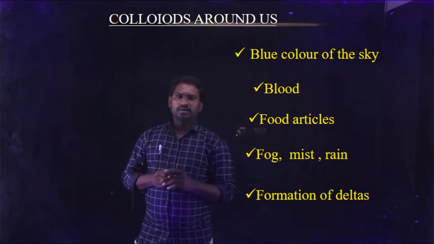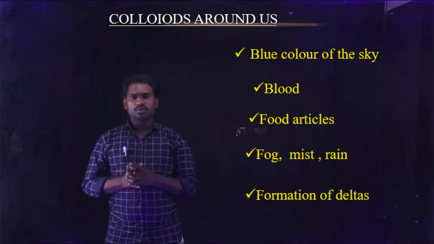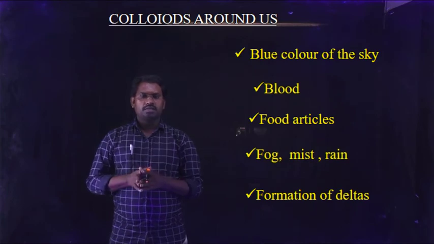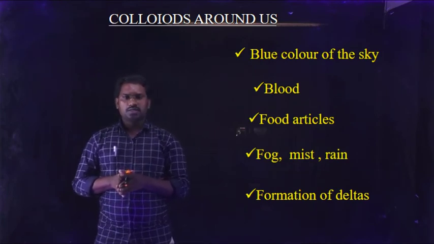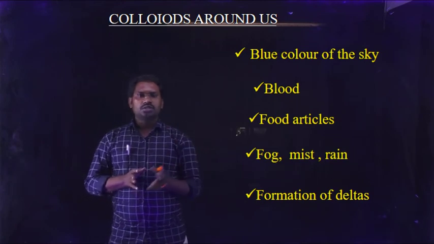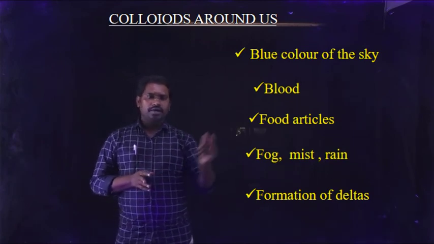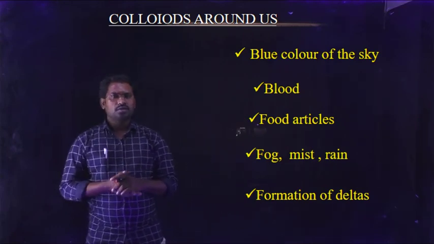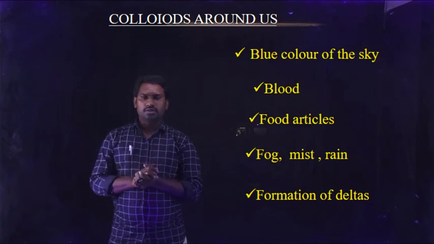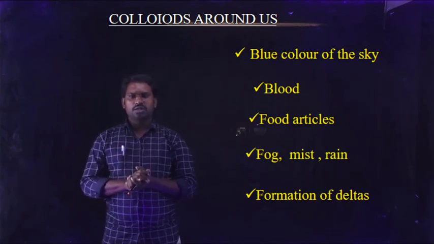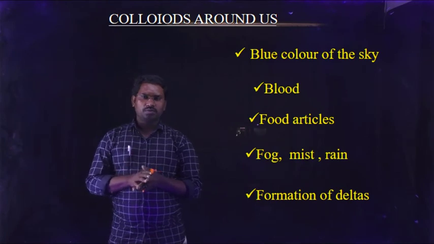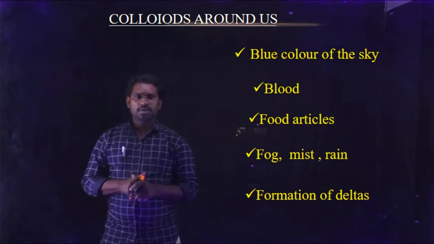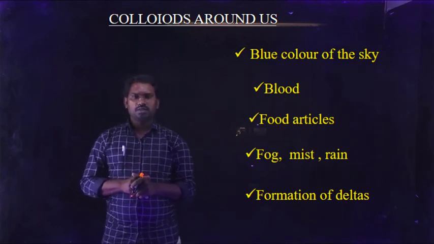And next one, blood. Blood is also a best example for a colloidal solution. It consists of many particles like white blood cells, red blood cells, and platelets, and some serum and some water content. And next one, food articles. Many of the food articles we take in daily life are best examples for colloids, for example milk, butter, vanishing creams, ice creams. And next one, fog, mist, rain. These are also best examples for colloids.